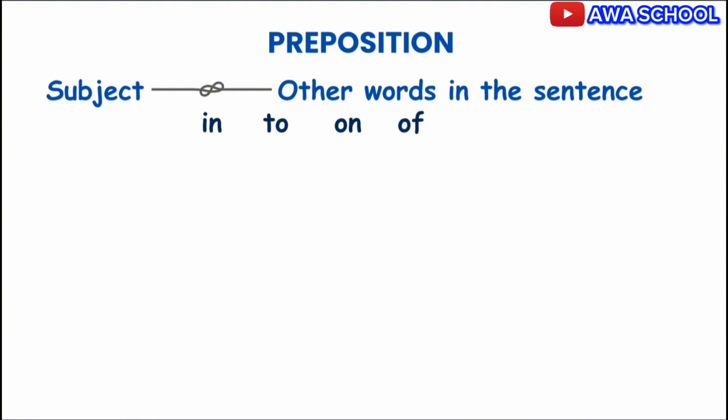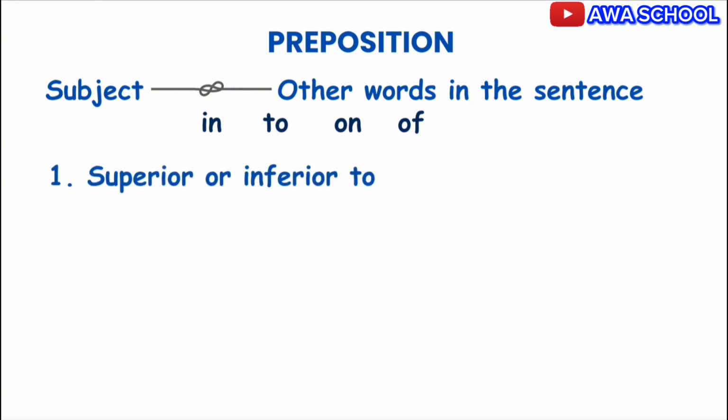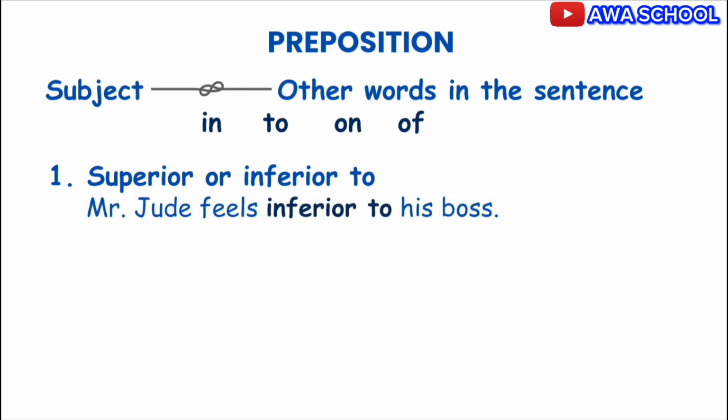Another thing is, prepositions do follow some words to give a certain meaning to them, such that if they are used wrongly, it renders a sentence ungrammatical or gives it a different meaning entirely. Exactly. We are going to be looking at all the possible prepositions you are likely to be asked. Number 1, to mean better than or less than something or someone, the right preposition is superior to or inferior to. Example, Mr. Jude feels inferior to his boss.